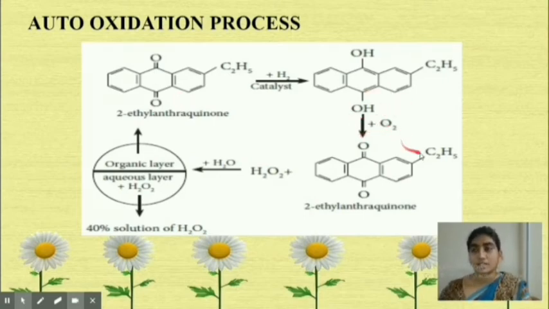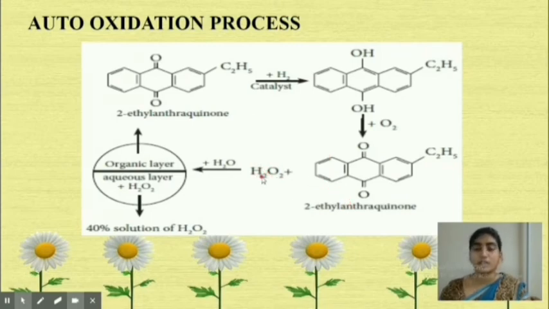When it is oxidized back to 2-ethyl anthraquinone, the hydrogen peroxide is produced as a byproduct and we will get a 1% solution of hydrogen peroxide. So this is the auto oxidation process.